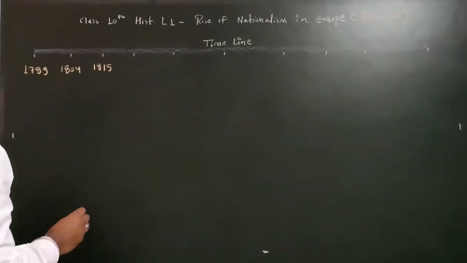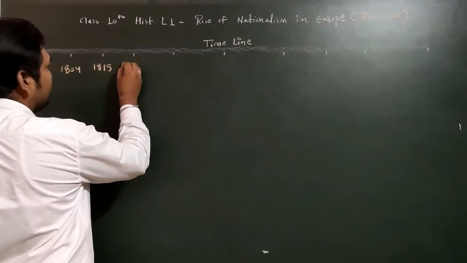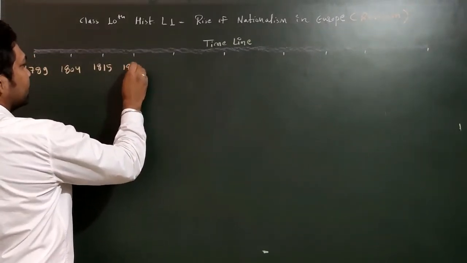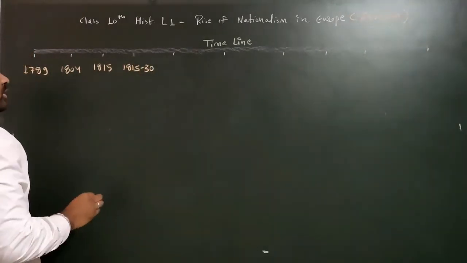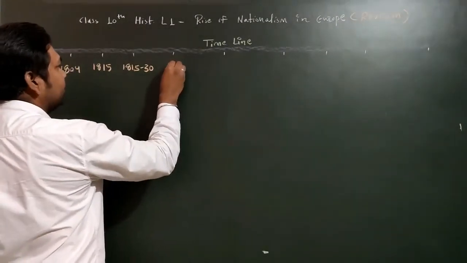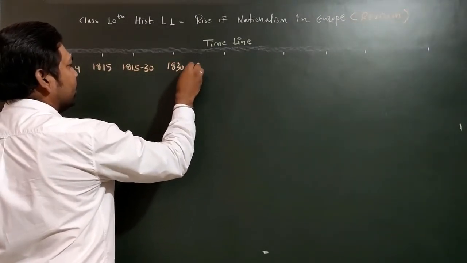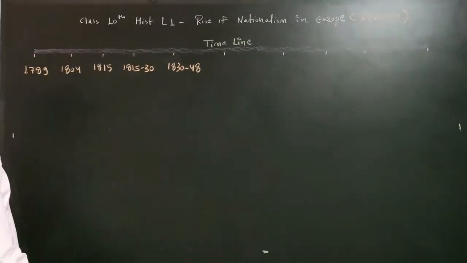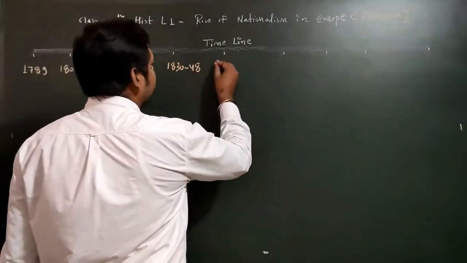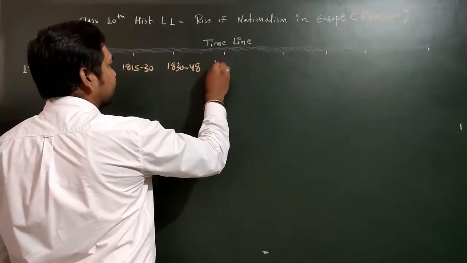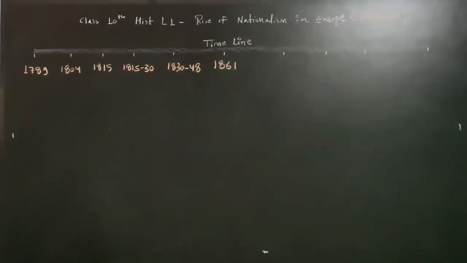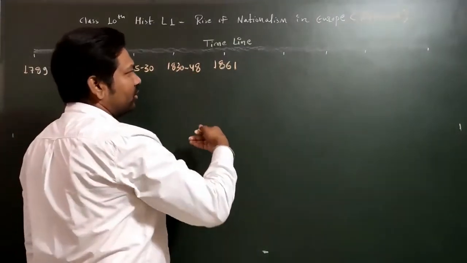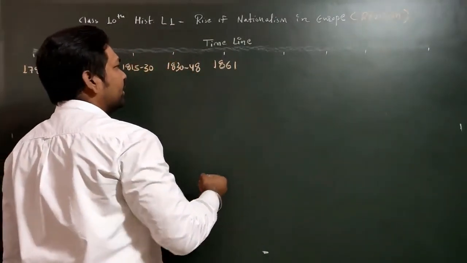You all know about that. Then after that, a series of events we will discuss from 1815 to 1830. And the next very important period is 1830 to 1848. Many revolutions will take place in this period, from 1830 to 1848, that we will discuss in detail. After that we have the next very important year, 1861. From here only the nation will start forming. After the revolutions, many states were formed, that I'll tell you in detail.